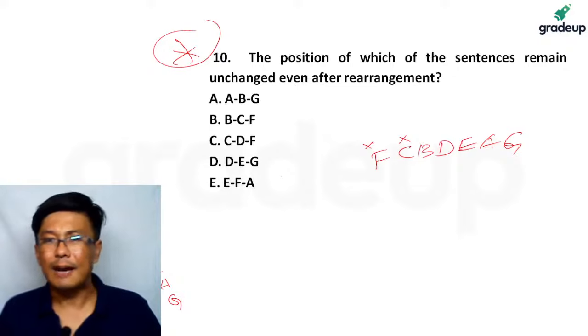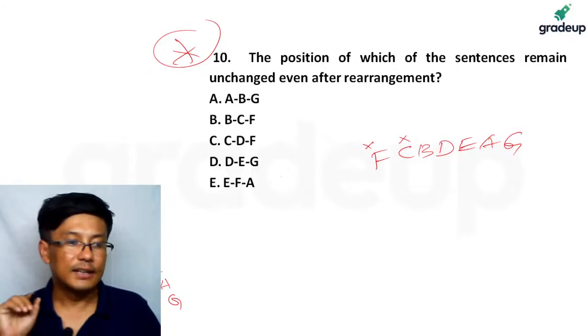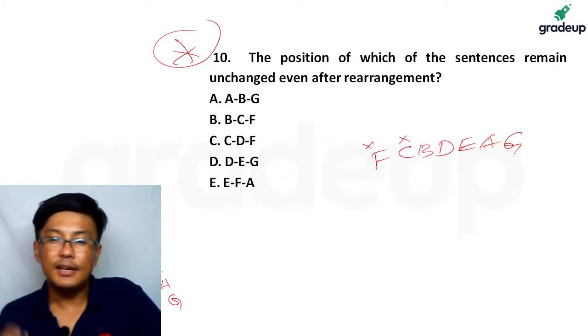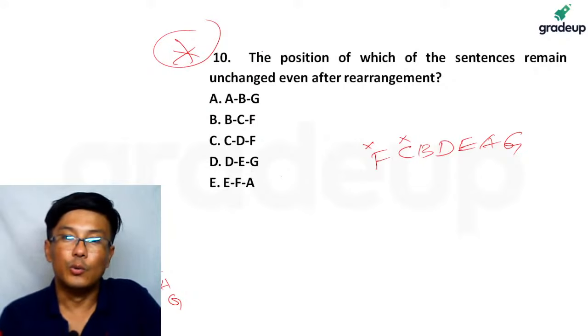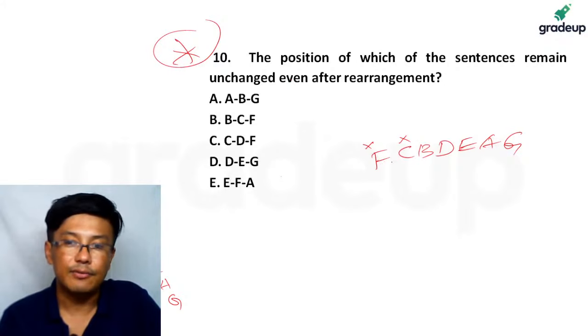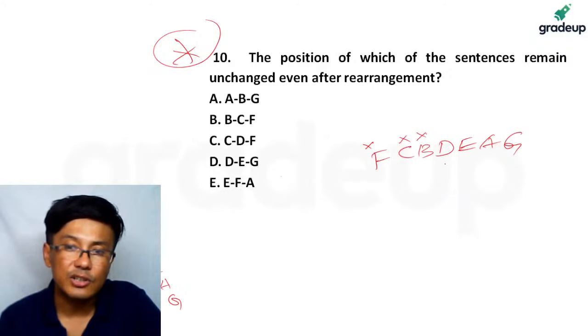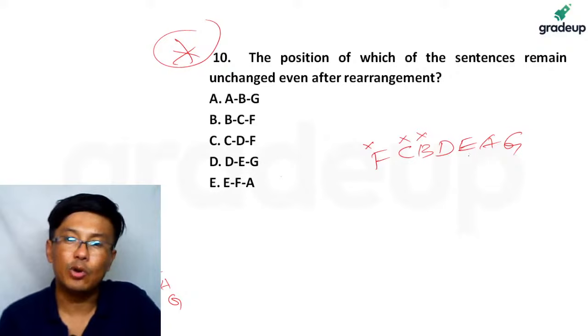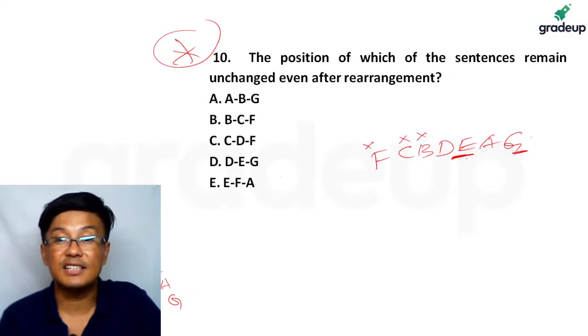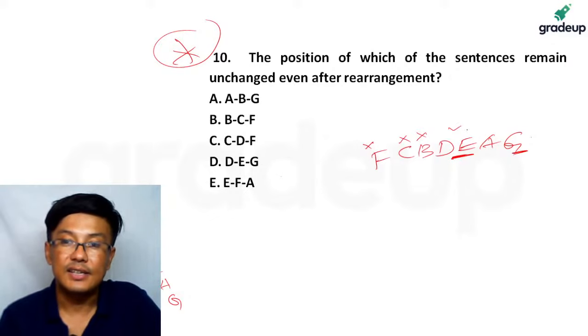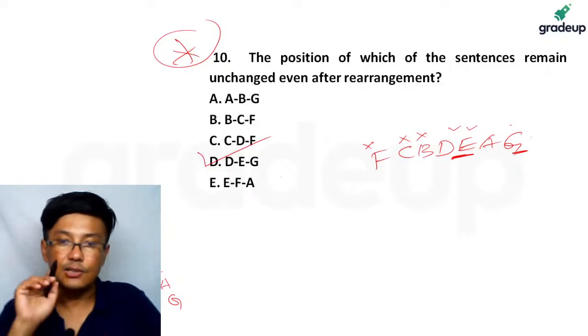Right. Now here one important thing is this question. This question is something which is very confusing, right? Which of the following positions remains unchanged even after rearrangement? F is not, F changed, C also changed, B also changed. D does not change because D is in the fourth position, right? Here it is fourth, and earlier also it was fourth. E also has not changed. G is the last, and it was also the last. That basically means D, E and G have not changed. Okay, so the answer is D.